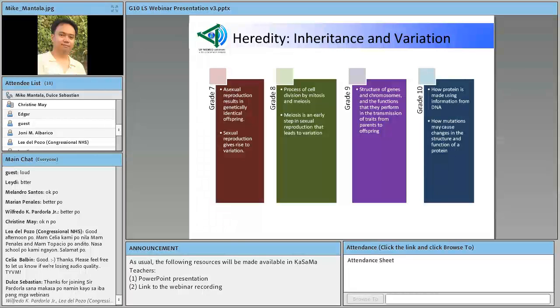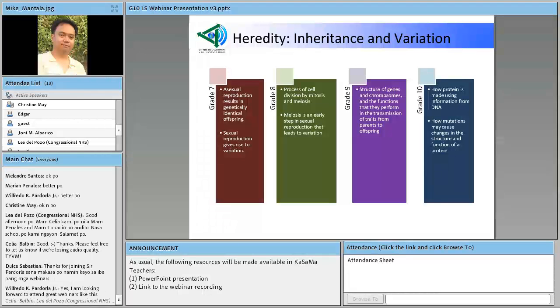And of course, part of the observations made in carrying out or in performing that activity has something to do with how these organisms, the bacteria, for example, and the protists, are able to reproduce. Okay? So how do they reproduce? They reproduce asexually through budding, through binary fission, and the like.